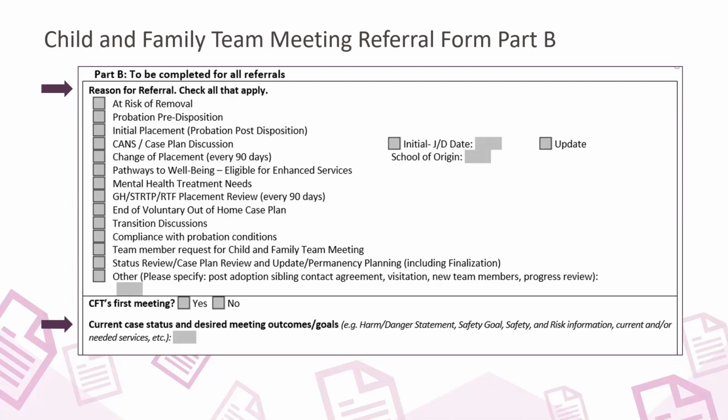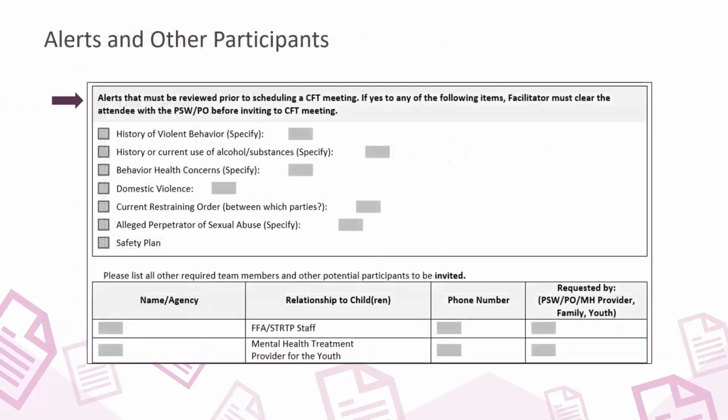Be sure to include desired meeting outcomes and goals. Pre-planning involves meeting with the youth and family prior to the child and family team meeting to ensure their voice and choice is elevated. To ensure safety during the child and family team meeting, alerts checked on this form are to be discussed with the CFT meeting facilitation program prior to the meeting.